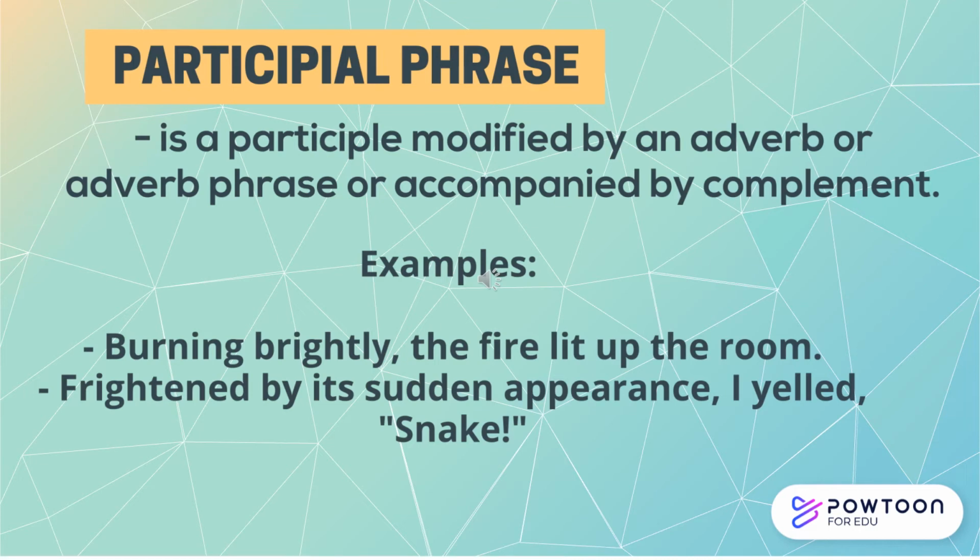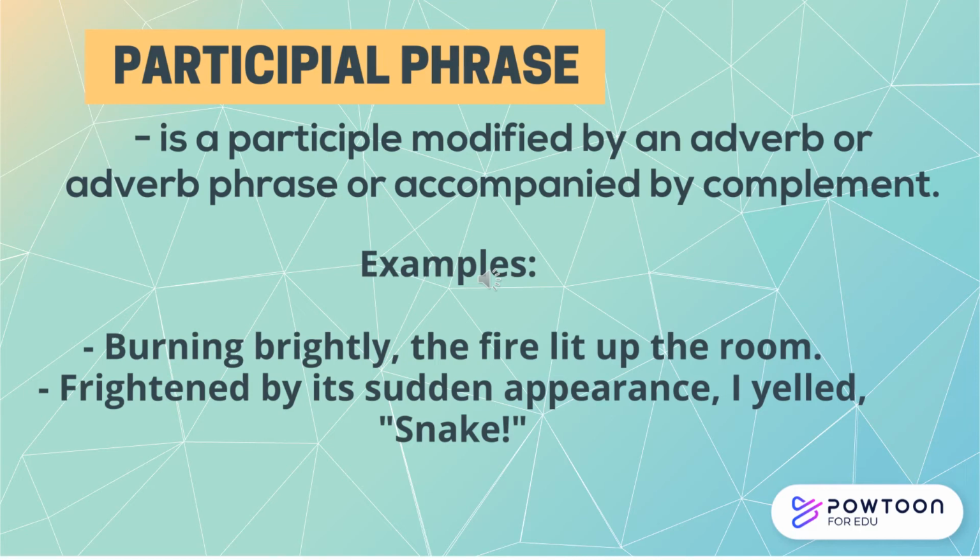Frightened by its sudden appearance, I yelled, "Snake!" So in our example here, on the second sentence, frightened by its sudden appearance is our participial phrase. So, who is frightened by its sudden appearance?